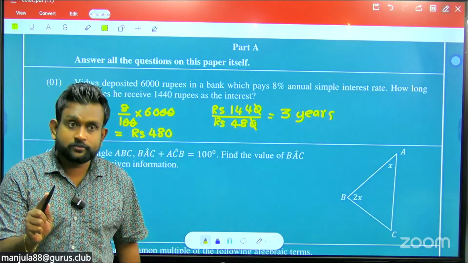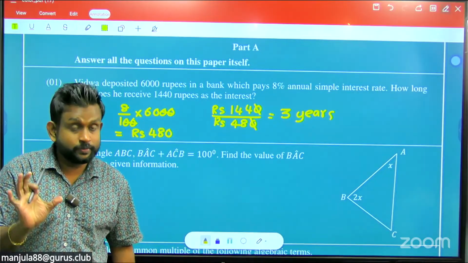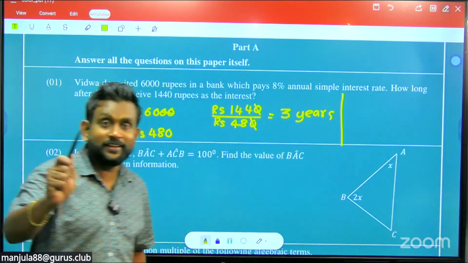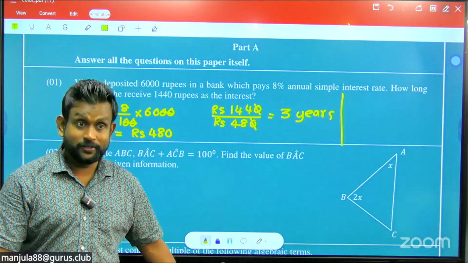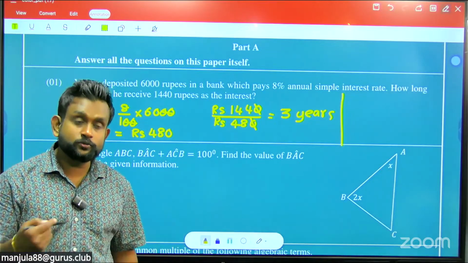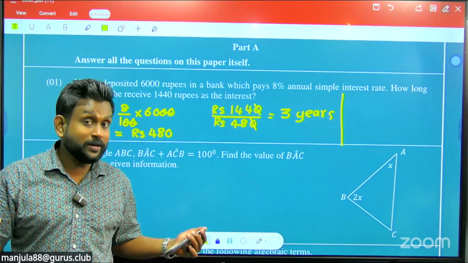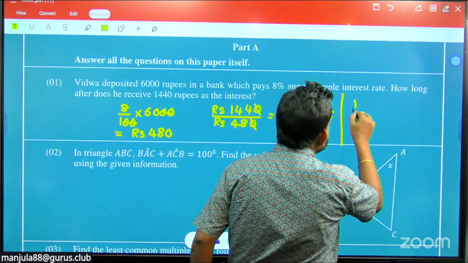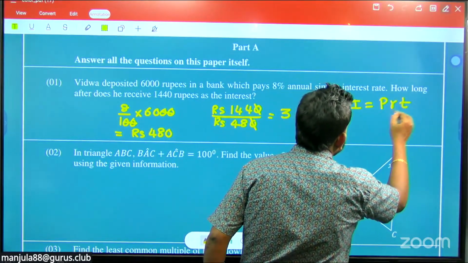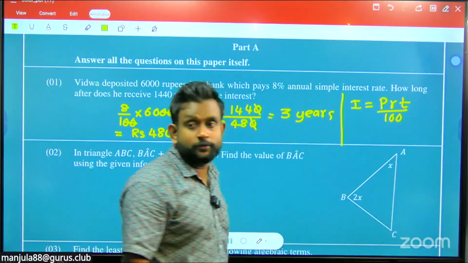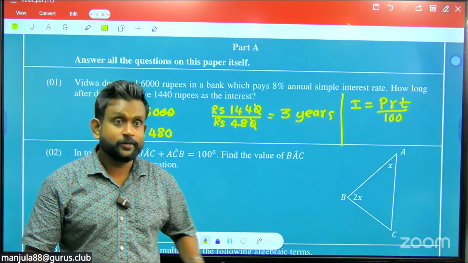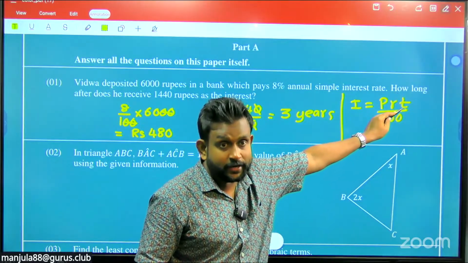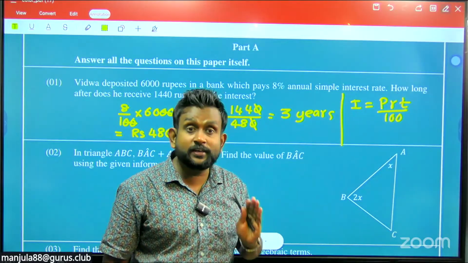There is another method. For simple interest questions there is a formula. I have taught you this, but it is not used much in the new syllabus. Although we are not using it as a formula, it is applicable. What is that formula? I equals PRT over 100. Yes, Ravindu, good. P is the loan or the deposit, R is the interest rate, T is the time, 100 is a constant, and I is the interest.